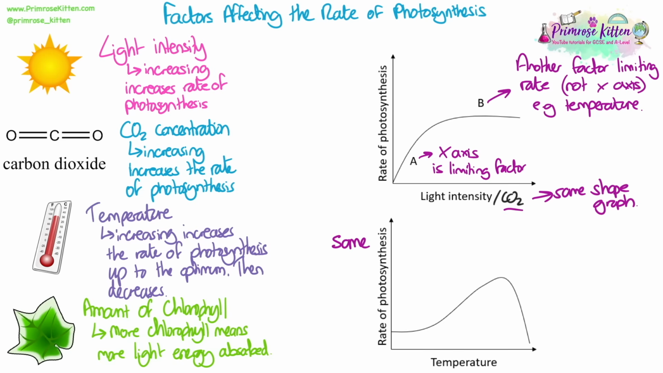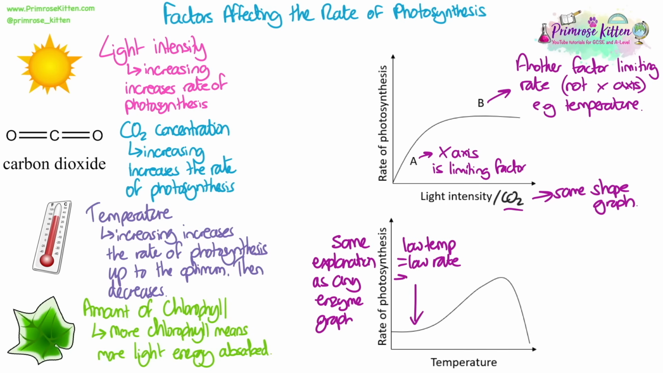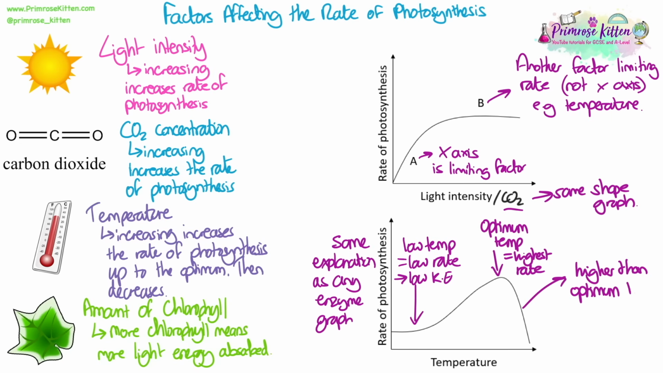The rate of photosynthesis graph with temperature on the x-axis looks very similar and can be explained in the same way as any enzyme rate of reaction graph. Initially, there is a low increase in the rate of photosynthesis when temperatures are low because there is less kinetic energy of the particles. Then we get to the peak, which is the optimum temperature and the fastest rate of photosynthesis. And then the slope of the graph goes down because higher than the optimum temperature, the rate decreases due to enzymes that control photosynthesis denaturing.